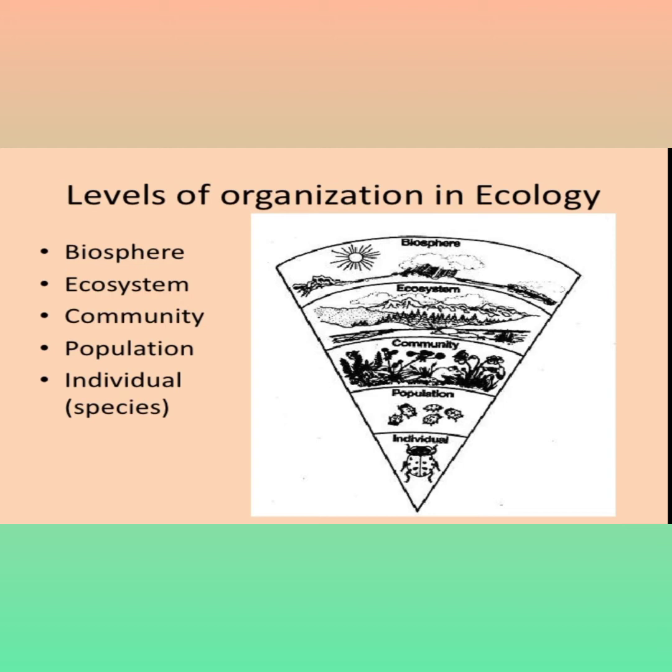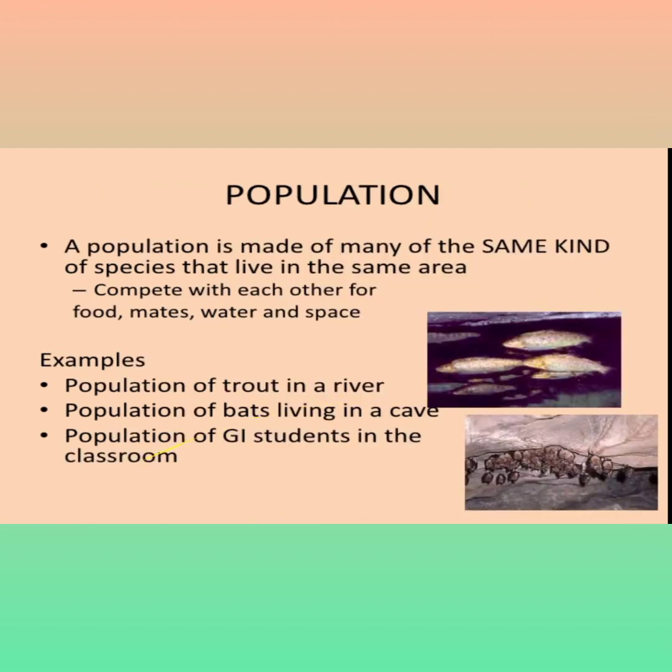Single species are present, known as individual species, but a number of species come together to form a population, and a number of populations come together to form a community. A number of communities present together is considered an ecosystem, and the number of ecosystems present in a specific structure is known as the biosphere. Let's see them one by one. Individual species we can consider or know, but population we should know.